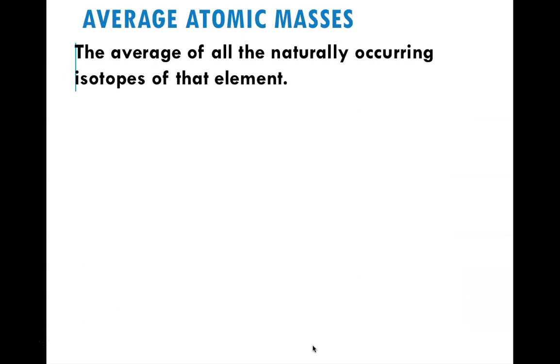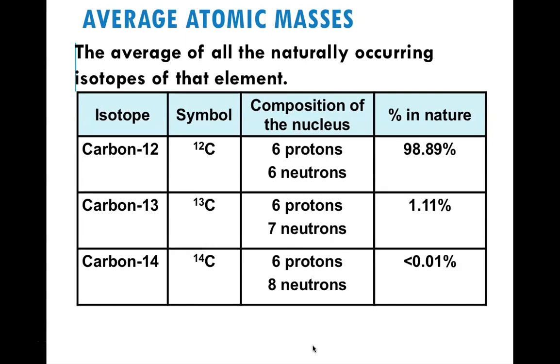All right, so average atomic mass is much different than the average you're probably thinking of. Ultimately, we look at the average of all the naturally occurring isotopes of that element. So if we take carbon-12, we're all familiar with carbon-12, that's living things. Carbon-13 and carbon-14 are actually radioactive.